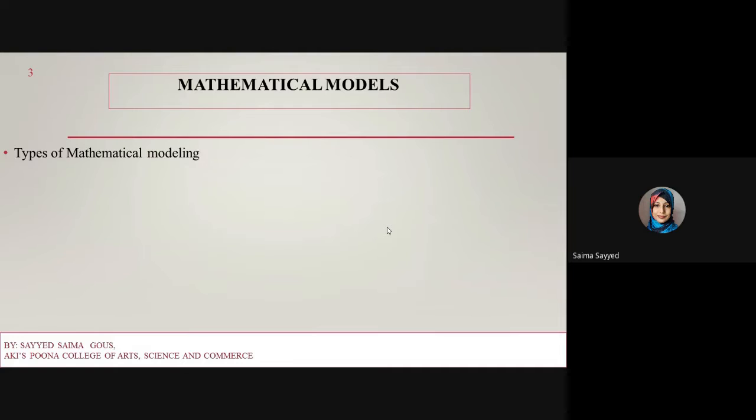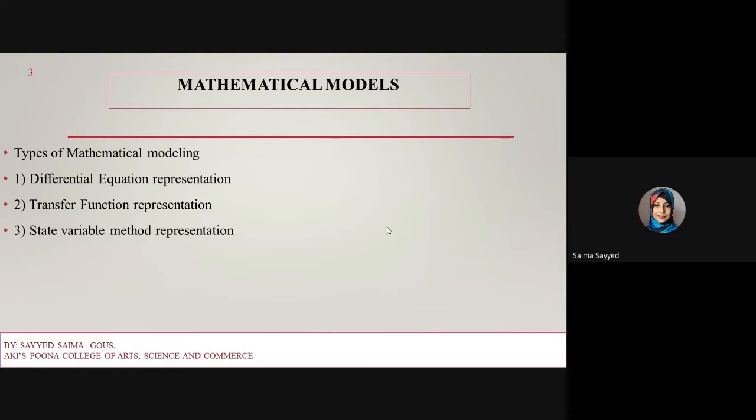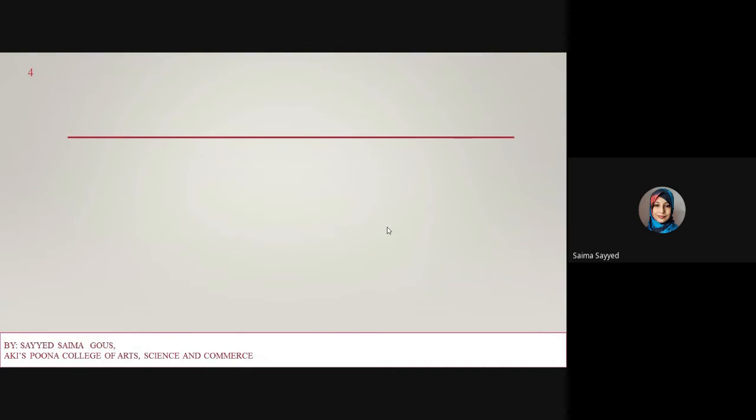Next, there are different types of mathematical modeling. First is the differential equation representation. Next is the transfer function representation, state variable method representation, signal flow representation, block diagram representation, and difference equations. Okay, so these are the types of mathematical modeling, and we are going to study the transfer function.